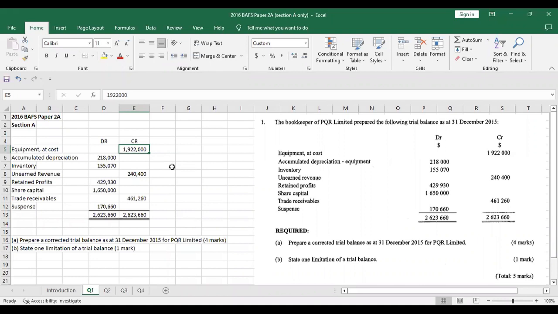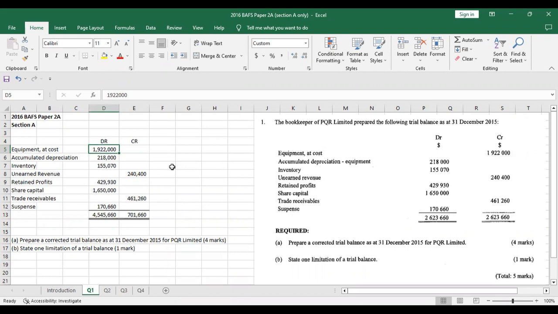So let's move the numbers. The first one is the asset account, and it has a credit balance. It should have a debit balance, so we will move it to the debit side. Accumulated depreciation.